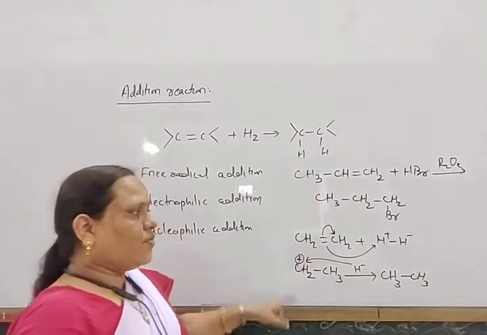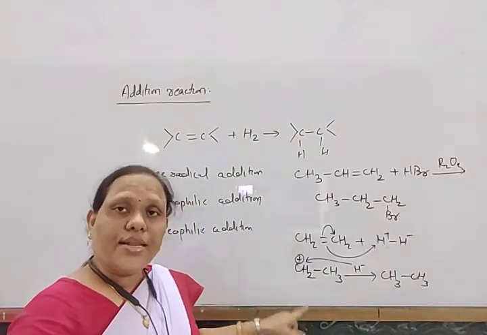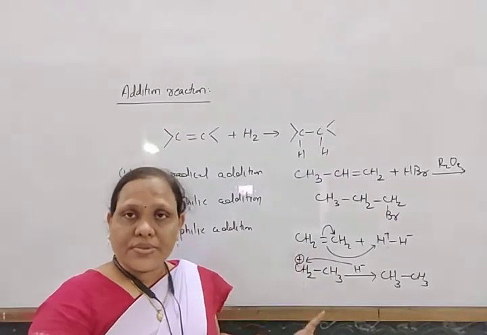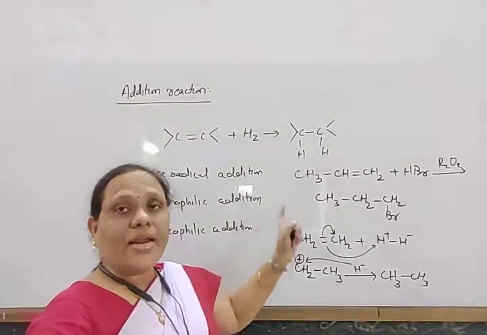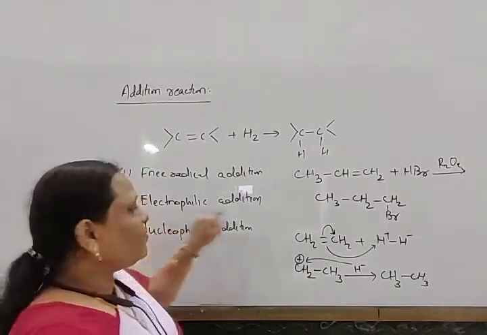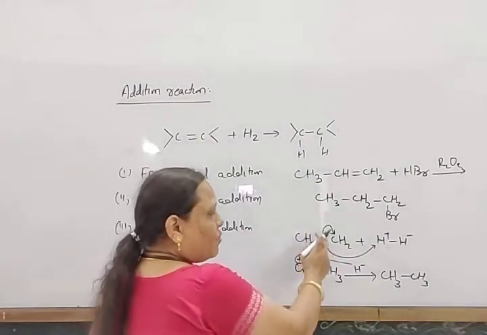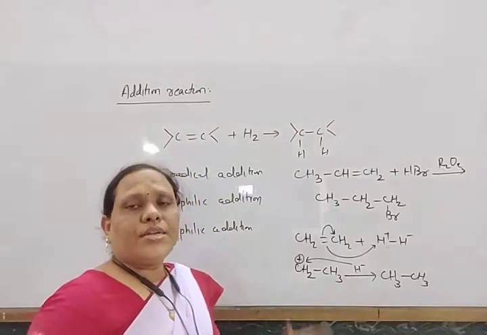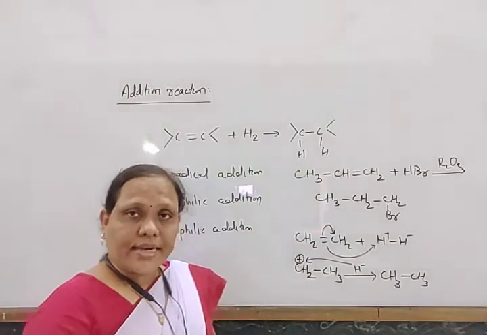This type of reaction which is initiated by an electrophile is known as an electrophilic addition reaction. Addition of hydrogen and halogen acids to alkenes or alkynes follows this type of reaction. Here one bond breaks down, and new sigma bonds are formed. That is called the addition reaction.